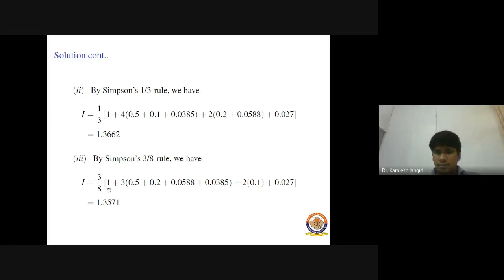Now Simpson 3/8 rule gives 3h upon 8, right? So 3/8, this is y0, this is y6, and this is the remaining value. Now we simplify, then we get 1.357, right?